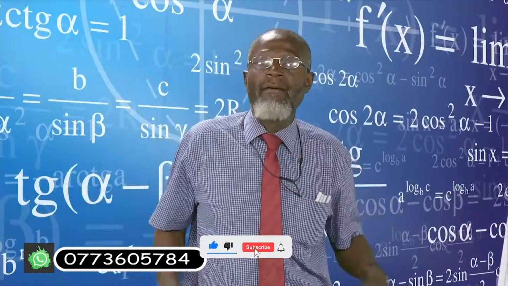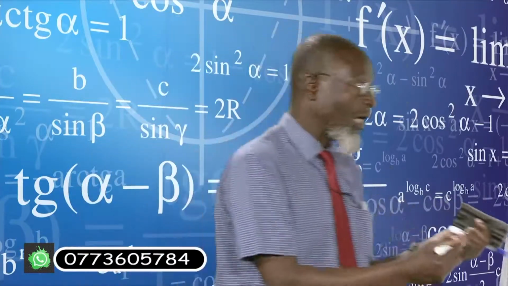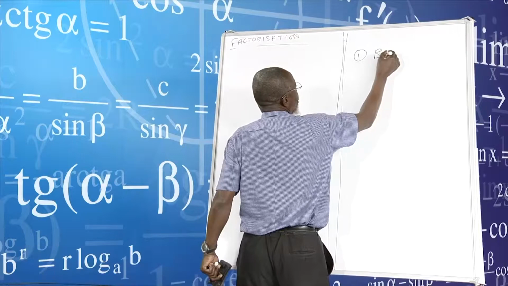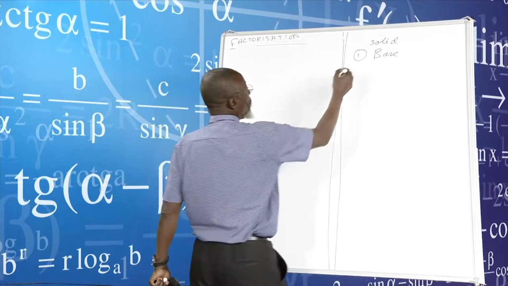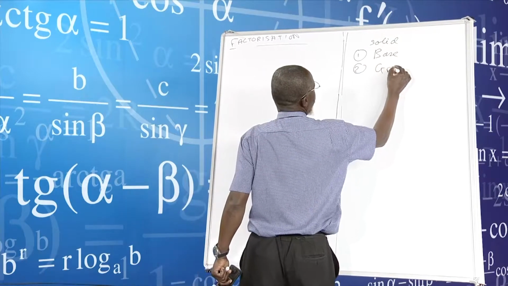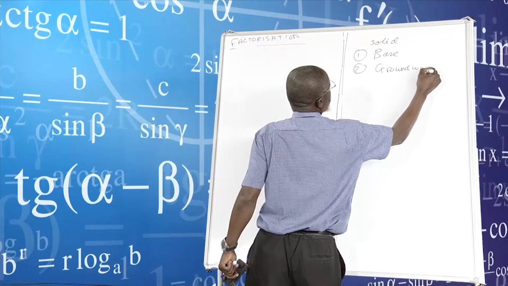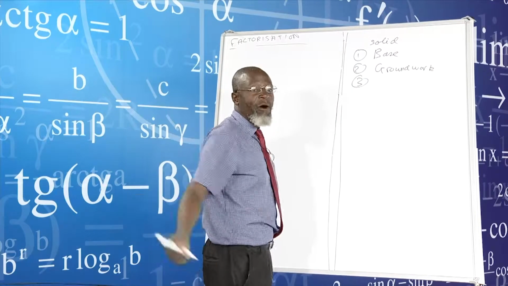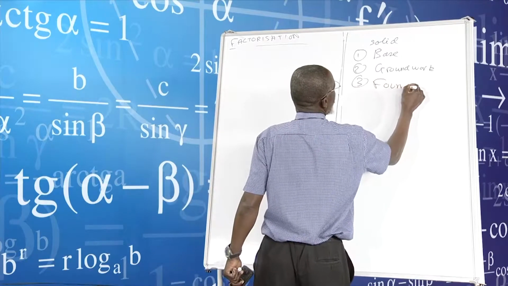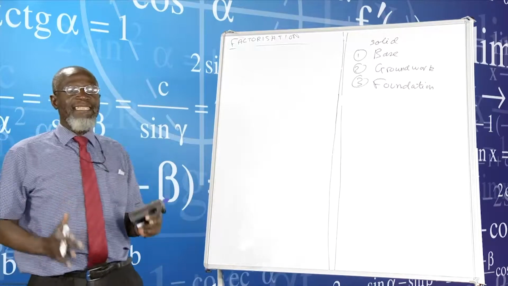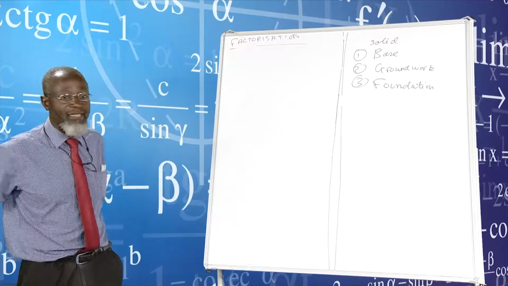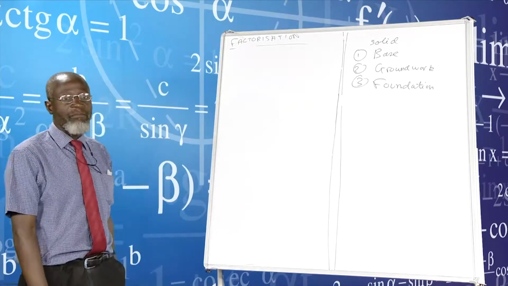What am I talking about? How can you build a building without a good foundation? So you really need background, foundation. I want to list that down. In other words, we are talking about base. You need a solid base. You also need groundwork. In other words, I'm talking about the foundation. These are paramount ingredients that are required for anyone to pass mathematics.